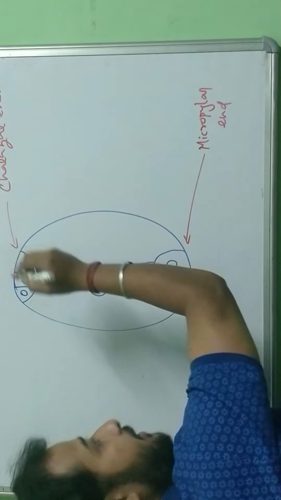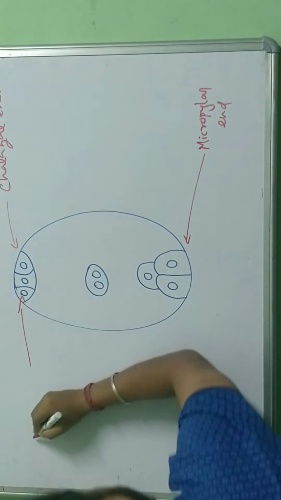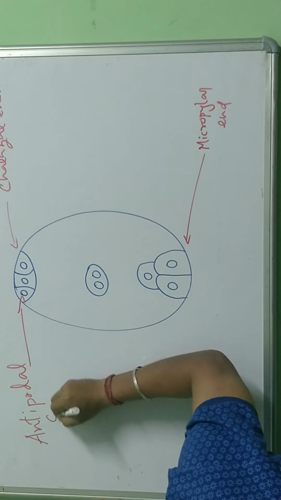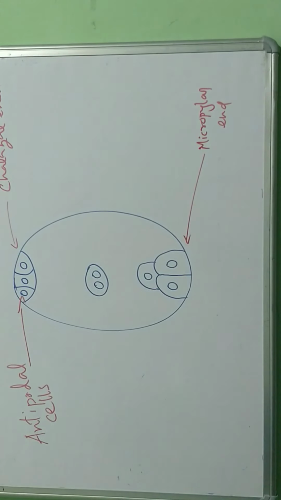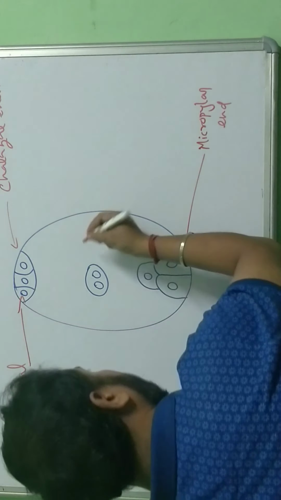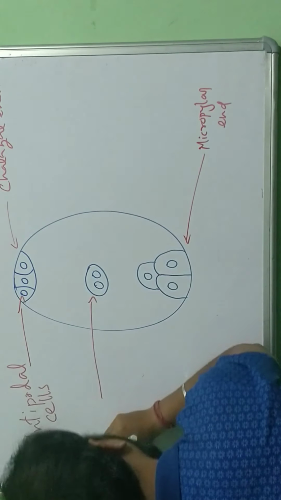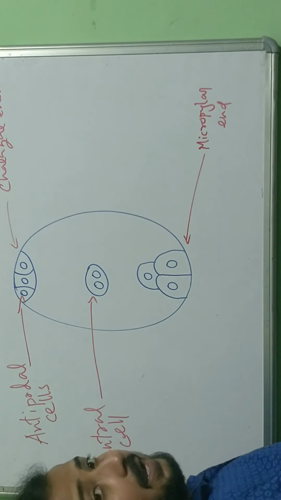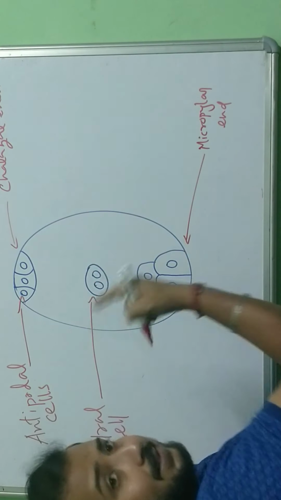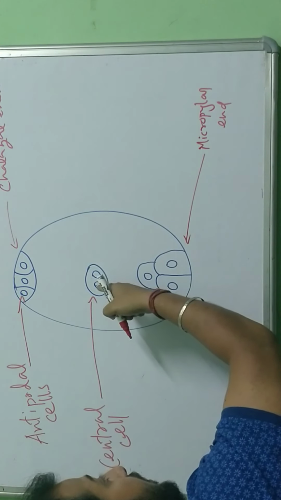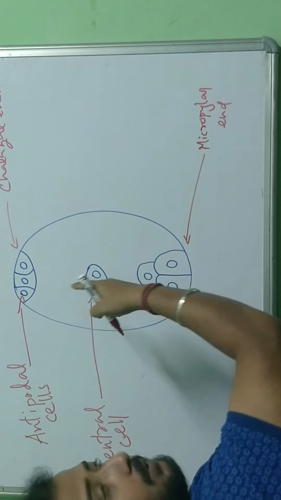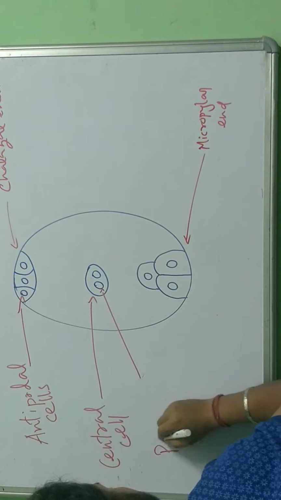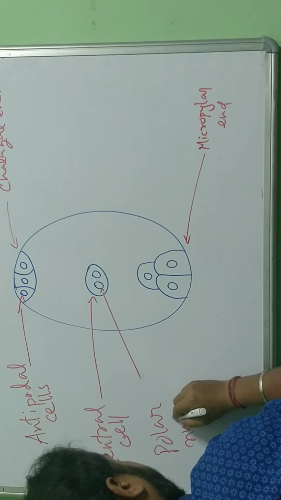These 3 cells together are called antipodal cells. This cell at the center is known as the central cell, and these nuclei inside are known as polar nuclei because they moved from the poles, if you remember. So these 2 are the polar nuclei.